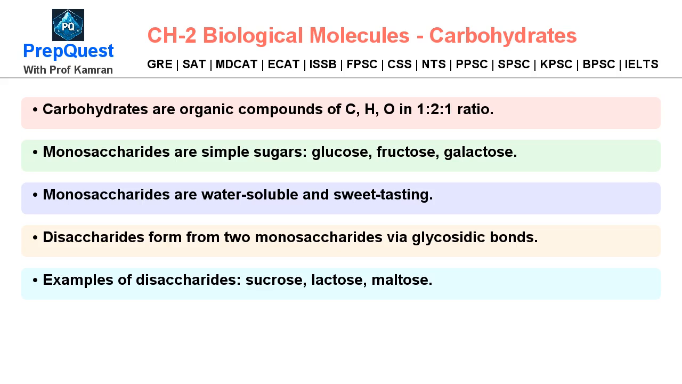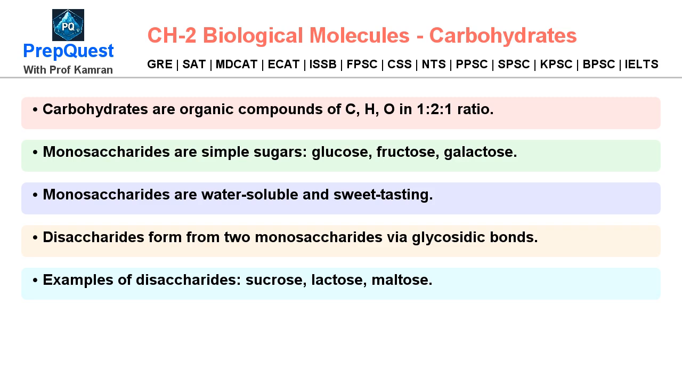Carbohydrates are organic compounds of C, H, O in a 1:2 ratio. Monosaccharides are simple sugars: glucose, fructose, galactose. Monosaccharides are water-soluble and sweet-tasting.